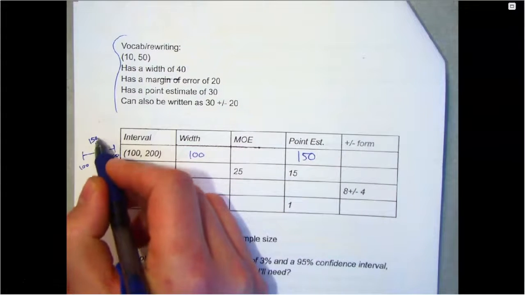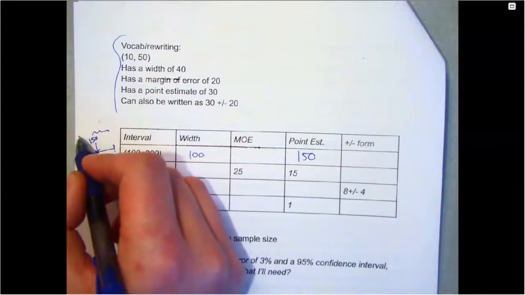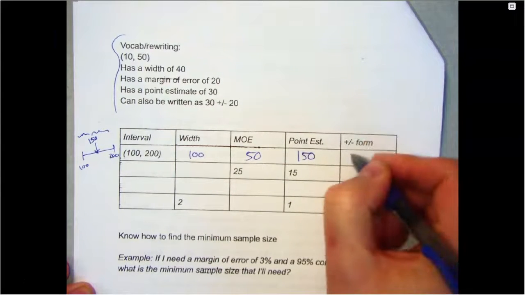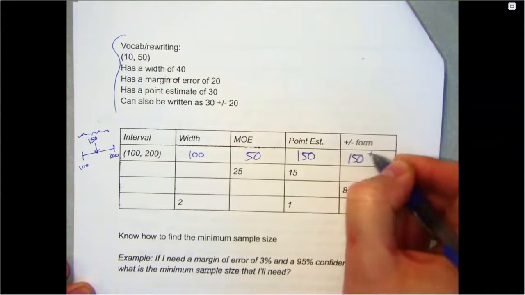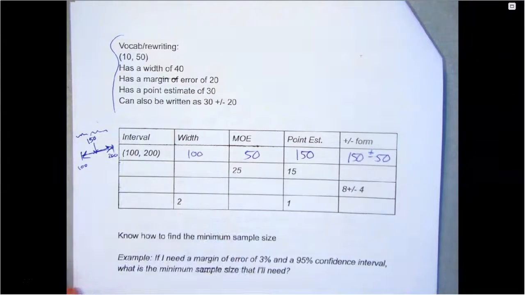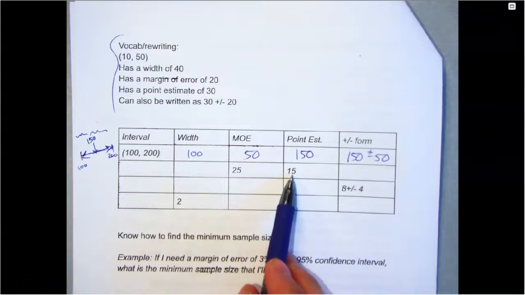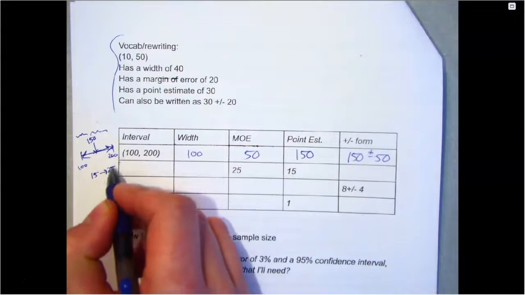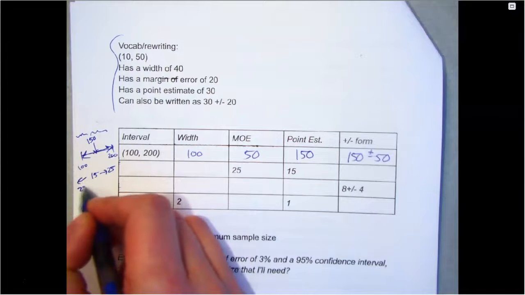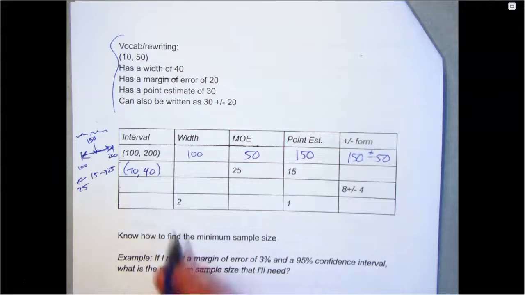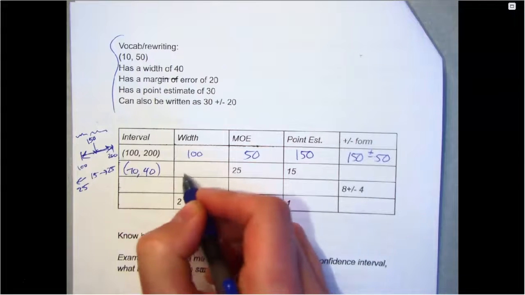The margin of error is how far it is from the middle to either endpoint. The plus minus form: we're at 150, and then we go 50 either direction to get to our endpoints. In this one, if the point estimate is 15 and the margin of error is 25, that means we start at 15 and we go 25 each way, which would put us between negative 10 and 40. The width is how far apart these two numbers are, so that's 50.